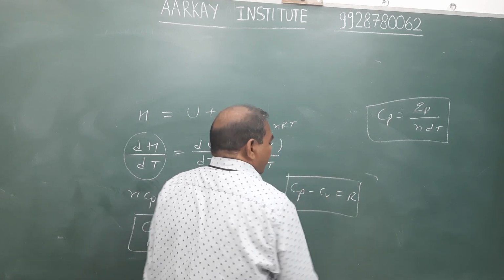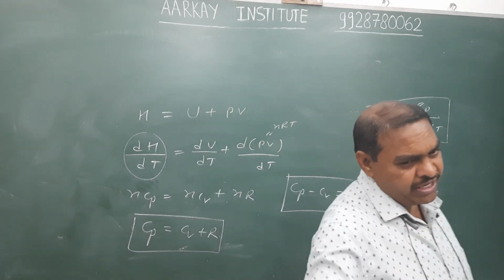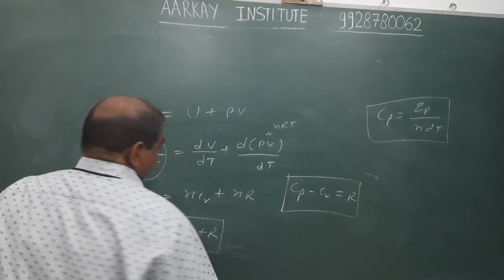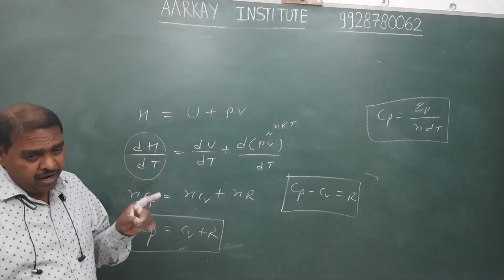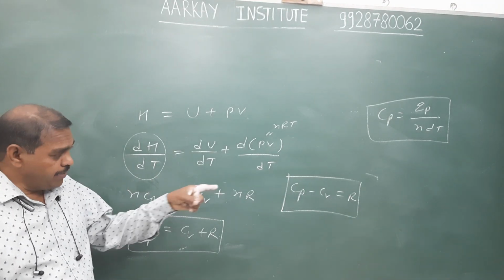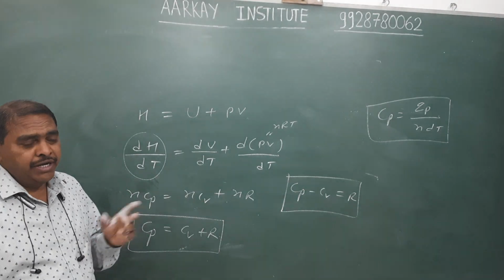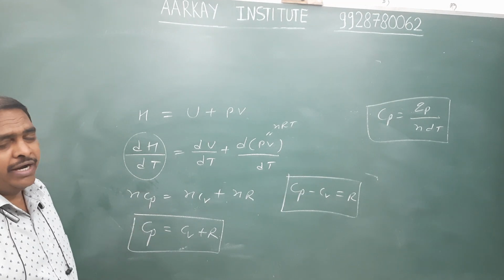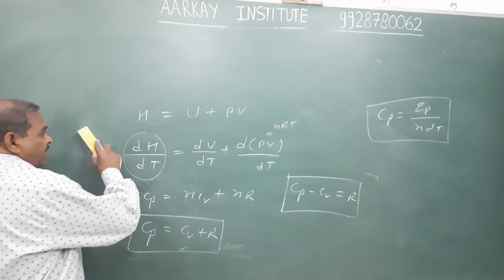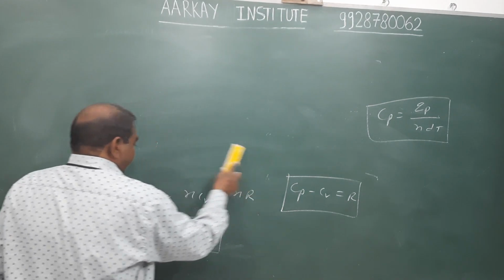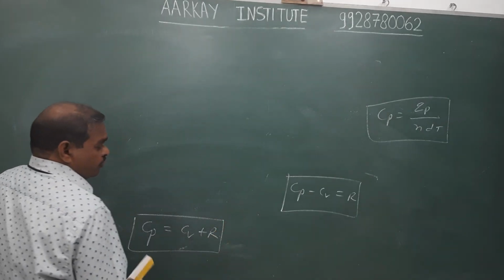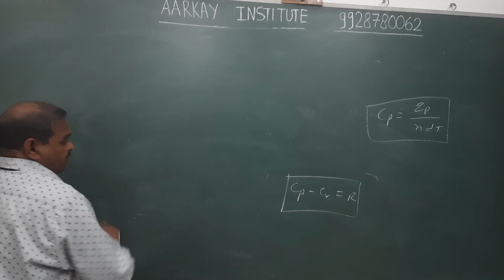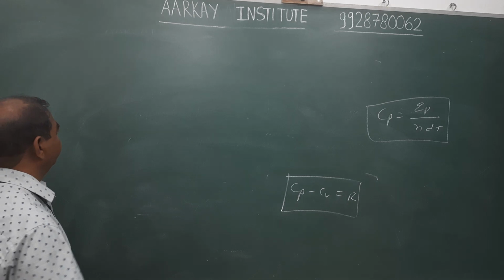This means Cp of an ideal gas is always greater than its Cv, and their difference is the constant R. In calories, its value is nearly 2, and in joules, its value is nearly 8.3. This relationship is also known as the Mayer relation: Cp minus Cv equals R.